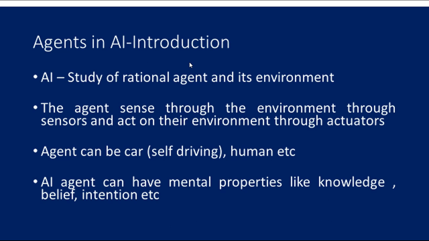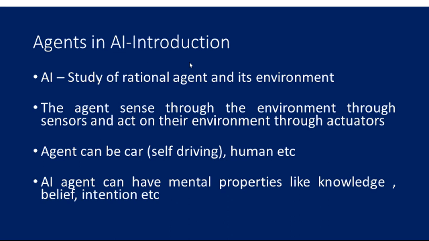The agent senses the environment through sensors and acts on its environment through actuators. So the agent, through cameras, senses what is happening through sensors, right? And based on that sensed information, it acts in the environment through actuators, through action.